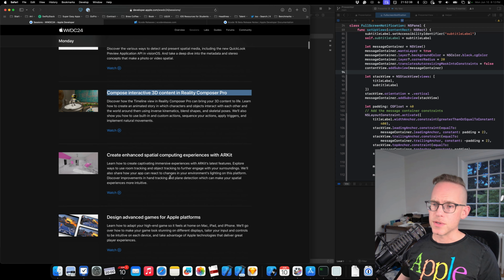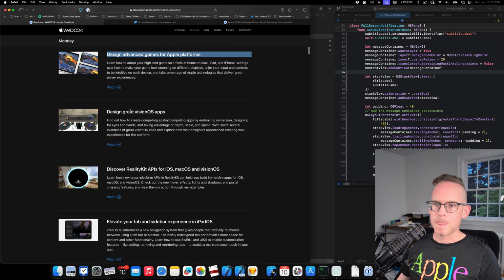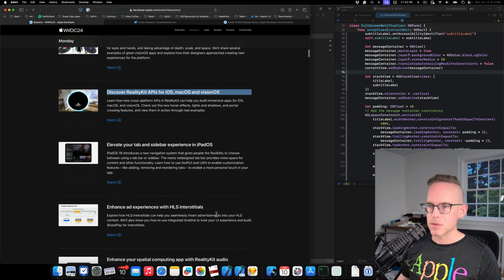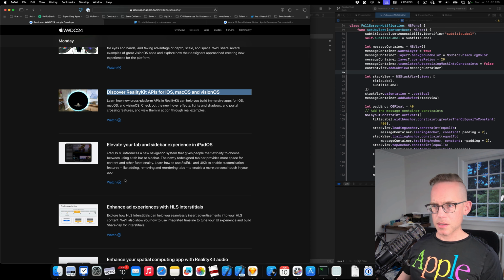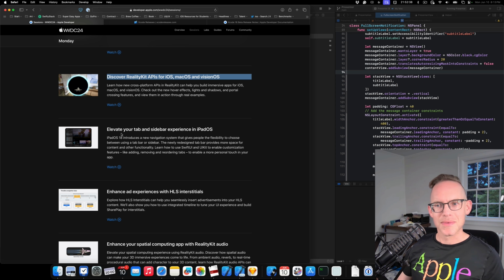This is again for visionOS. We've got create enhanced spatial computing experiences with ARKit. We've got design advanced games for Apple platforms, high-end games. We've got design great visionOS apps. So they're looking at some case studies. Discover RealityKit APIs for iOS, macOS, and visionOS. So there's a bunch of new APIs that allow you to do stuff with RealityKit, lights, effects, shadows, portal crossing features. I'm not exactly sure what all that is, but looks interesting.